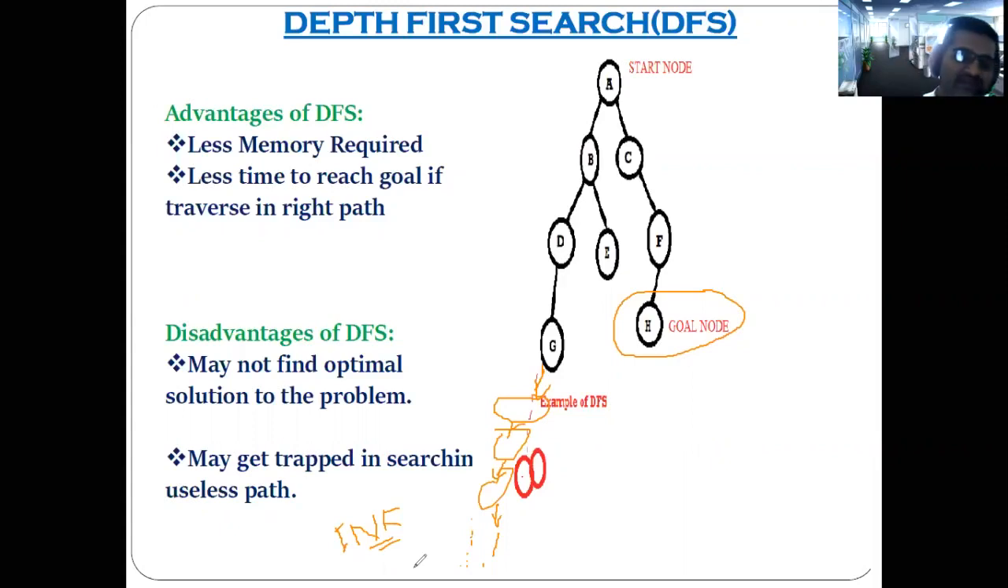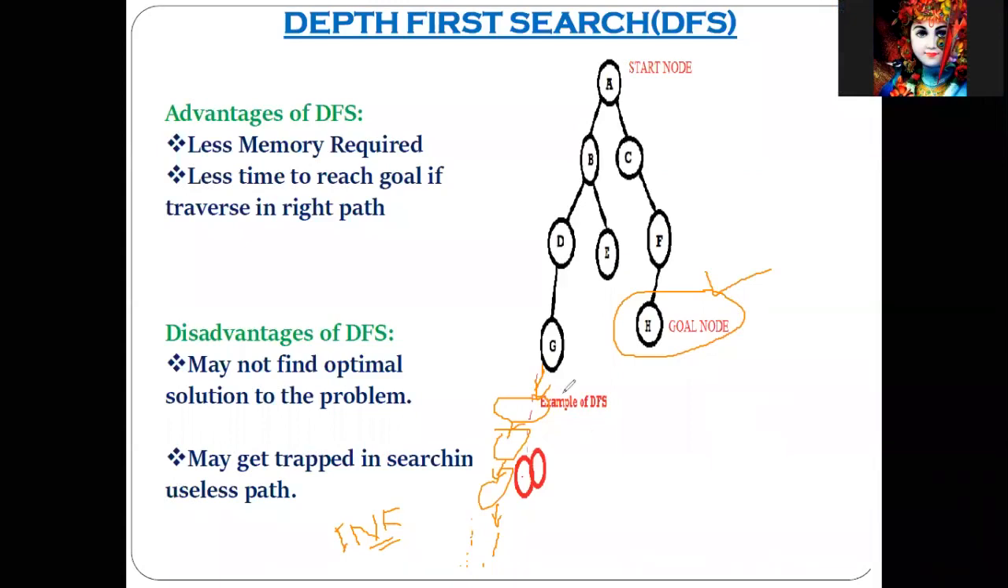You are getting what I'm saying? Sir, please explain once more. What I said is, our goal node is here. Correct? Yes. Okay. But consider there might be more nodes below these G nodes also.